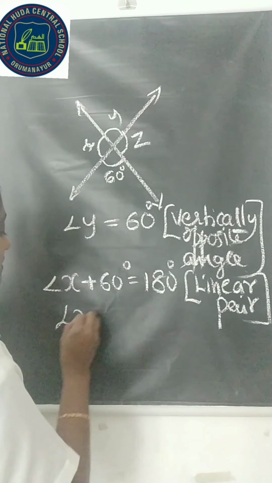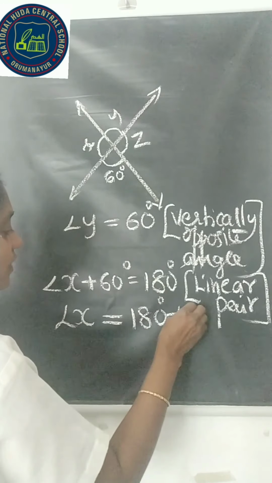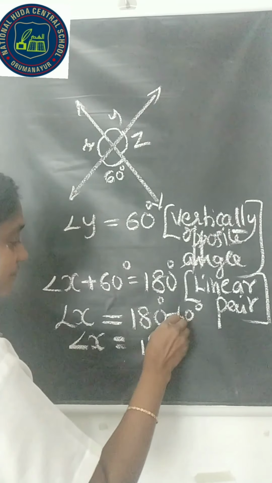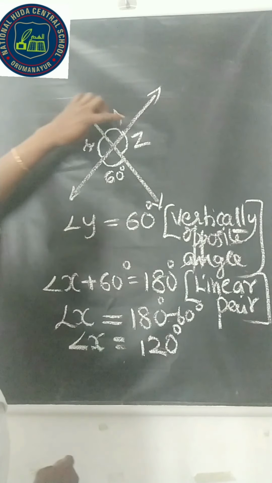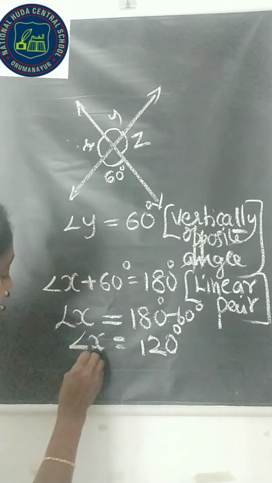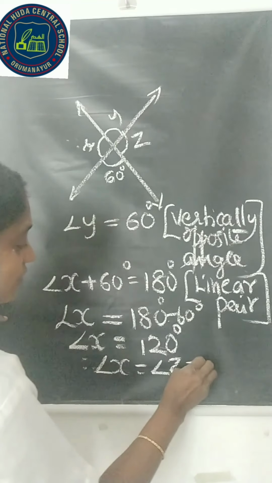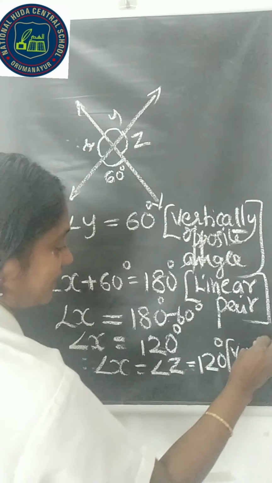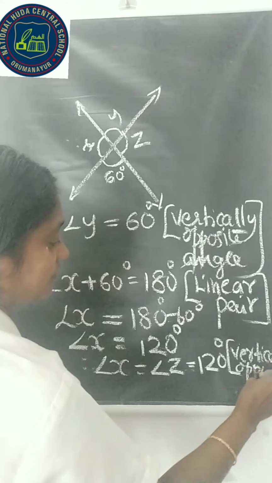From this, 180 degrees minus 60 degrees is equal to angle x. Therefore, angle x is equal to 120 degrees. And here we know x and z are vertically opposite angles. Therefore, angle x is equal to angle z is equal to 120 degrees. The reason is also vertically opposite angles.